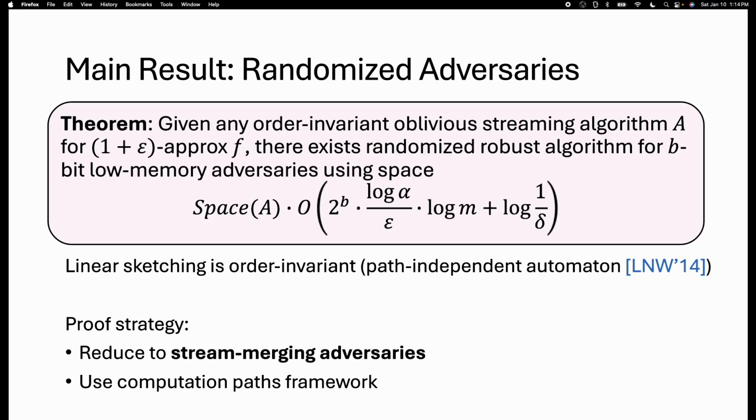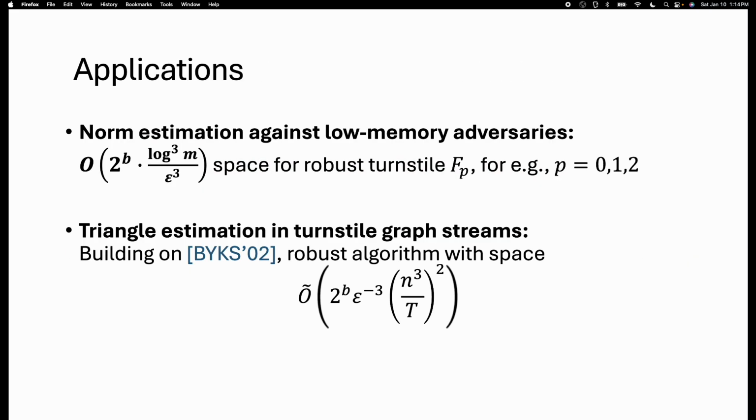These notions have been studied in the past, for example, a path-independent automaton of L and W. Okay, so our main idea to prove this theorem is to reduce to the case of what we call a stream merging adversary, and then use something called a computational path framework, which is an existing technique in the robust streaming literature to handle stream merging adversaries.